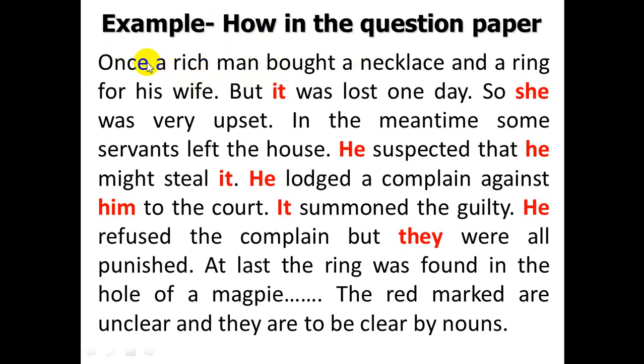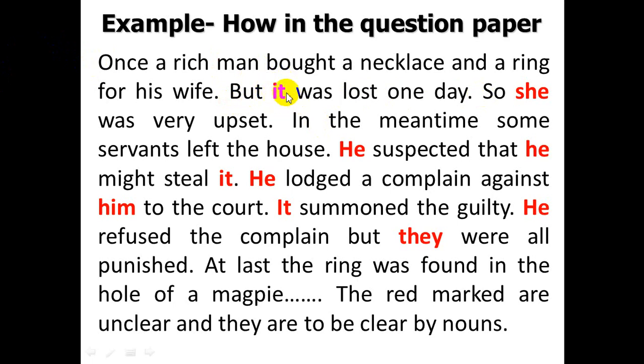Okay, I may make you understand. Once a rich man bought a necklace and a ring for his wife. Good. From here, we understand that a rich man bought two things, a necklace and a ring for his wife. In the second sentence, but it was lost one day. This it is vital.